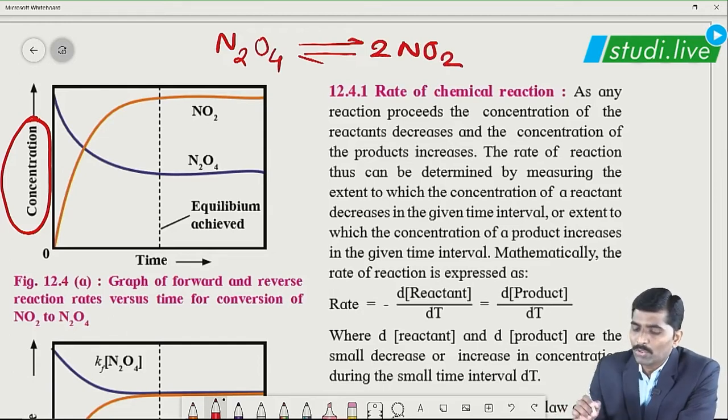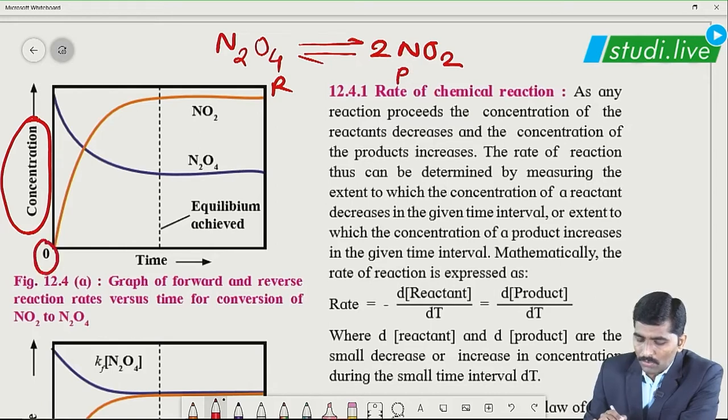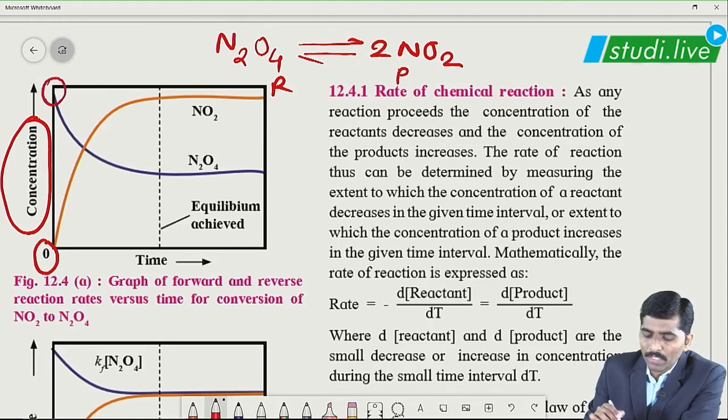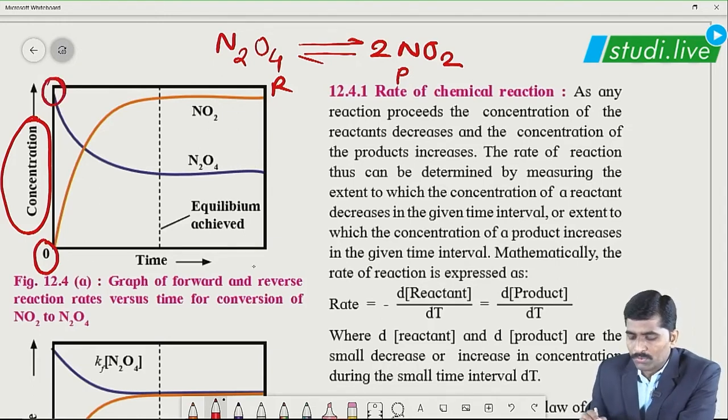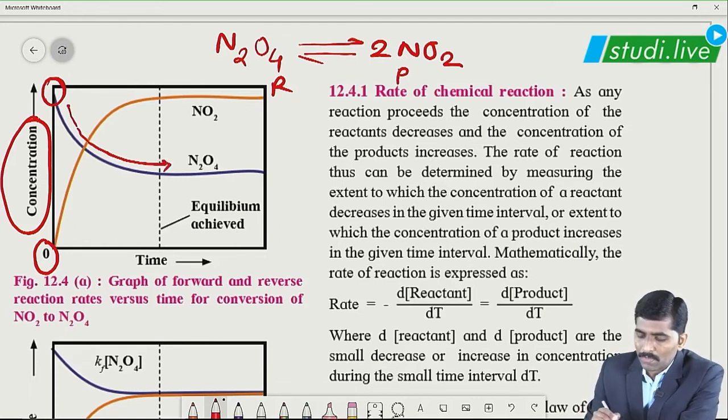N2O4 is our reactant and NO2 is our product. So initially, at time t equal to 0, the blue colored line for N2O4 has the highest concentration, and as time moves on, its concentration decreases gradually, whereas for the yellow colored line at time t equal to 0, what will be the product concentration? Obviously it's going to be 0.